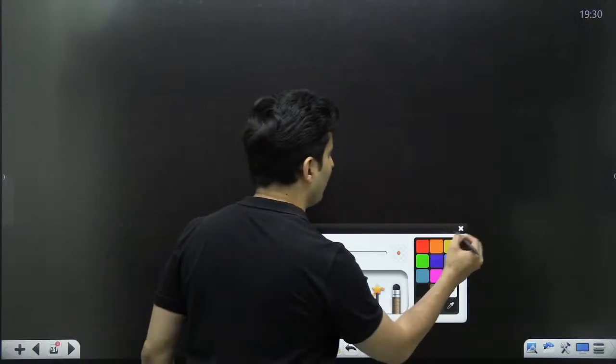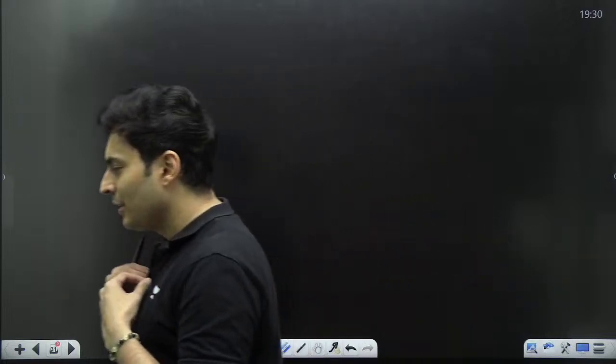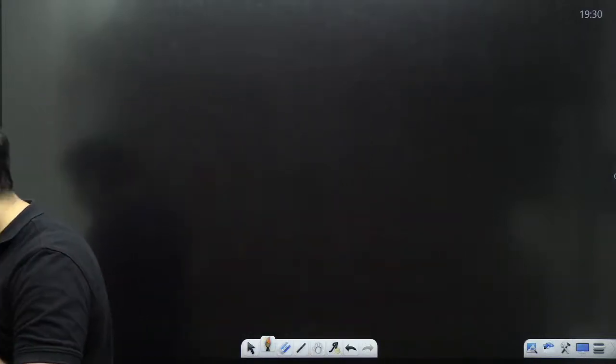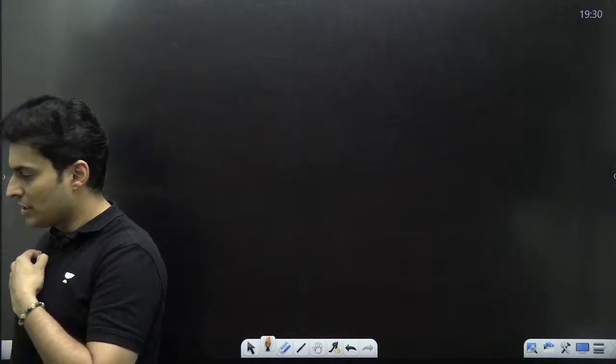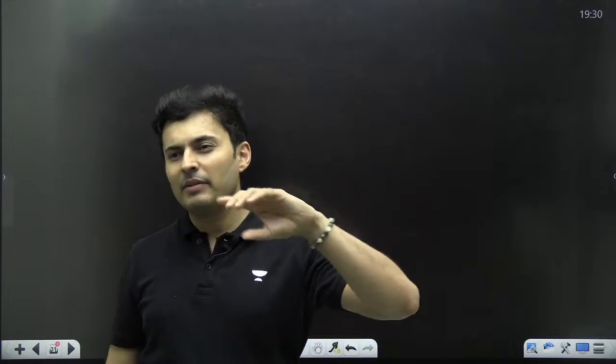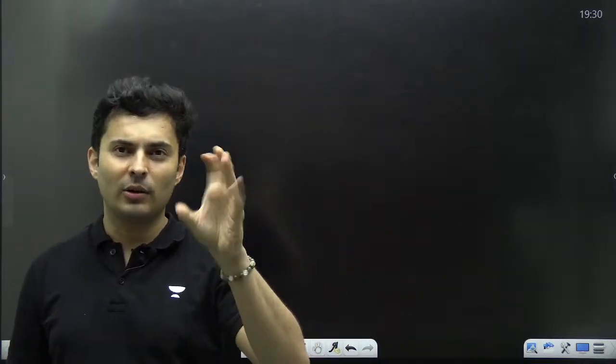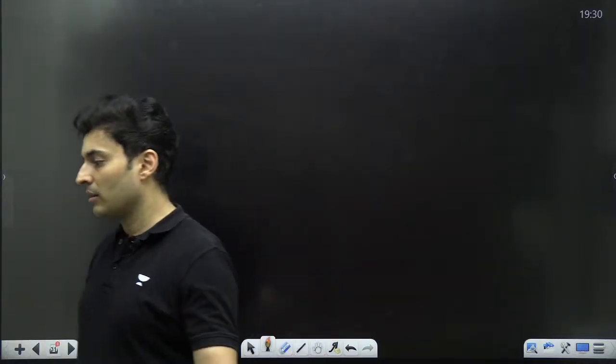Now, let's go to the next thing, and the next thing is two-dimensional collisions. We'll have a PYQ session for center of mass, collisions and rotation together, because generally the PYQs are on these three chapters together or mixed problems. We'll be doing it. Don't worry, we'll definitely be having it.